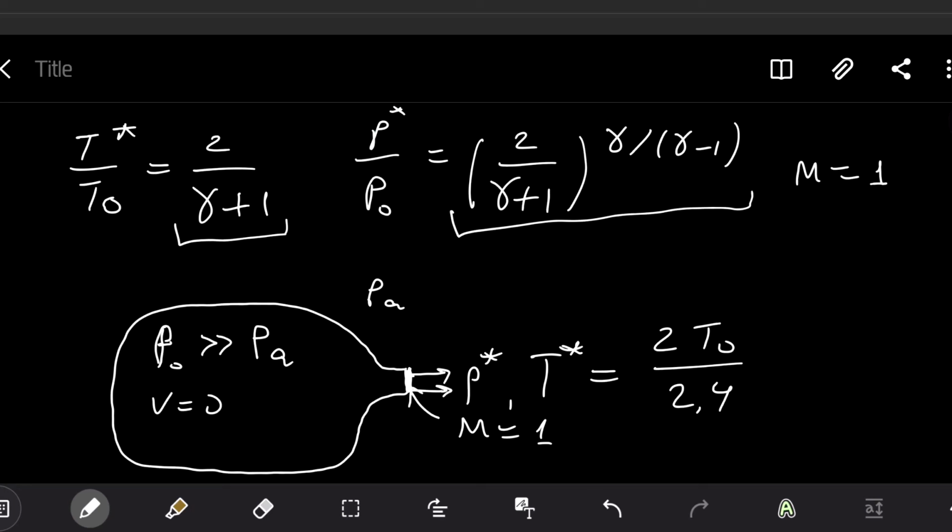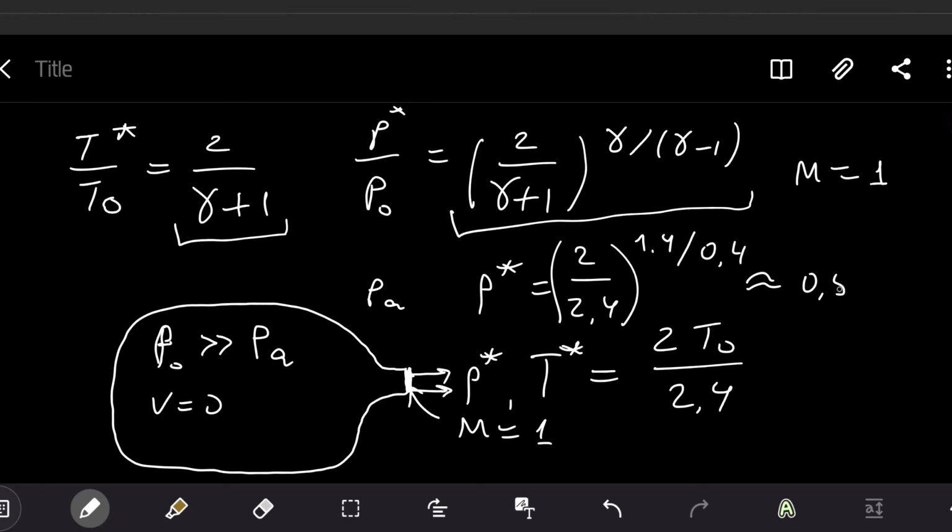So P asterisk would be equal to 2 divided by 2.4, and here gamma divided by gamma minus 1 is 1.4 divided by 0.4, and this is approximately 0.5. Exact value, I think, we have in the book, it's 0.528. And for the temperature it is 0.833.